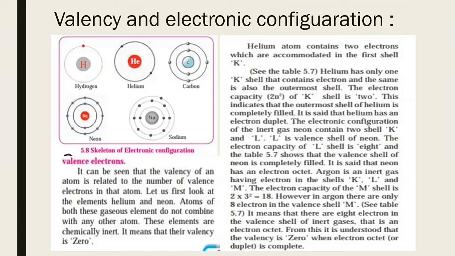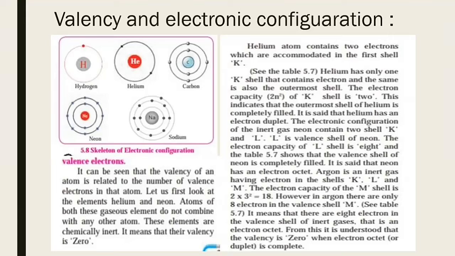Then, for example, we can solve carbon. Carbon has atomic number 6, that means electronic configuration 2 and 4, meaning in the first K shell it occupies 2 electrons, which is completed, and now 4 electrons in the L shell. That means carbon needs another 4 electrons to complete its octet. That means carbon has valency 4. Thereby we can solve sodium, neon and hydrogen also.